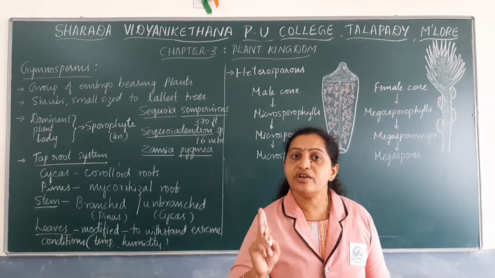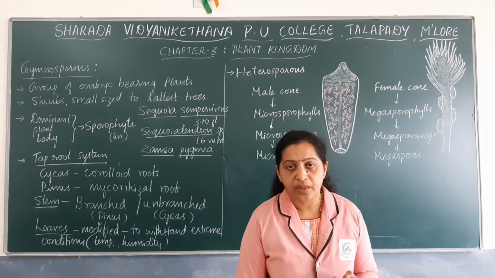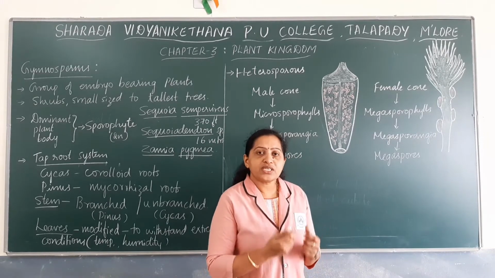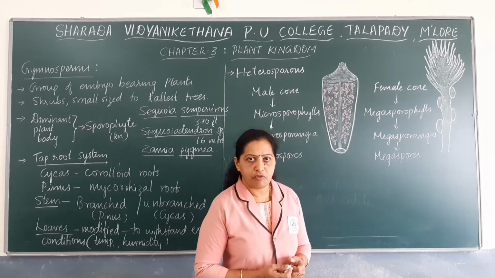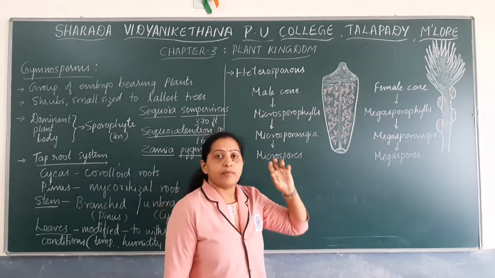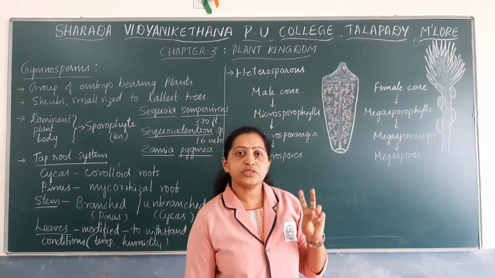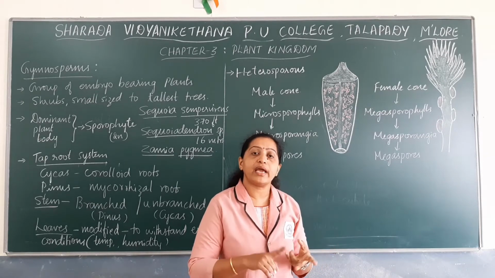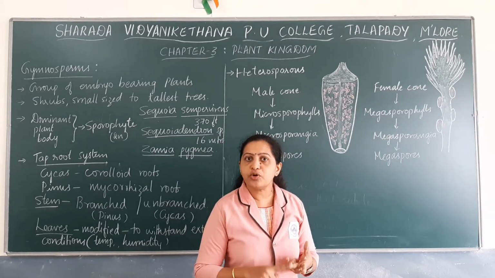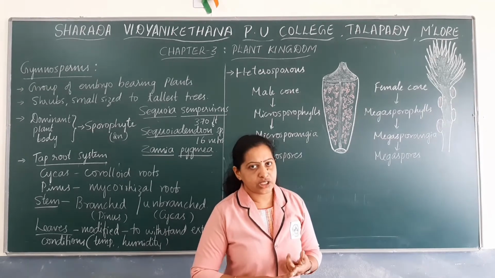They produce two different kinds of spores. So where are these two kinds of spores formed? In what type of structures are these two kinds of spores formed? So the heterosporous gymnosperm produces two kinds of spores. They are microspores and megaspores. Microspores are smaller spores, megaspores are larger spores.